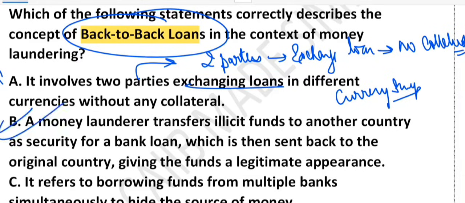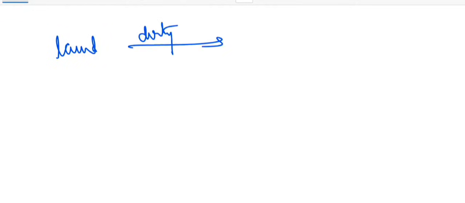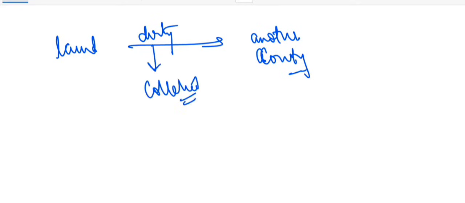Option B, yes, this is the real deal. Let me give you one example to understand it. Suppose this is a launderer. What he does, he sends dirty money to another country. Why? Basically as collateral, right? He uses the dirty money as collateral to get a loan in the original country. So now the money looks clean because it came from a bank loan.